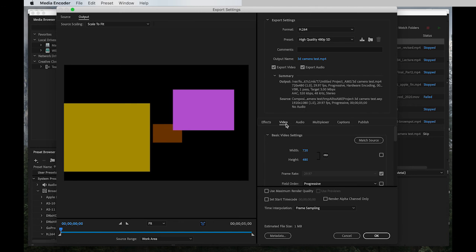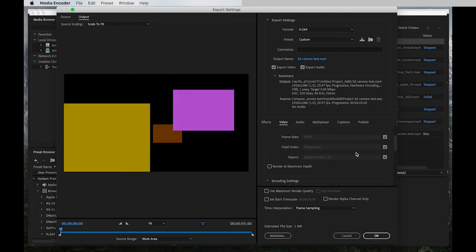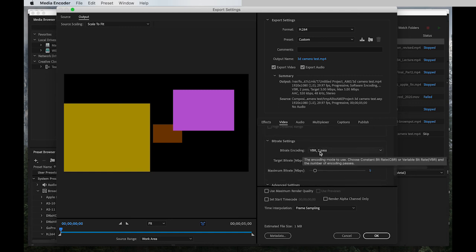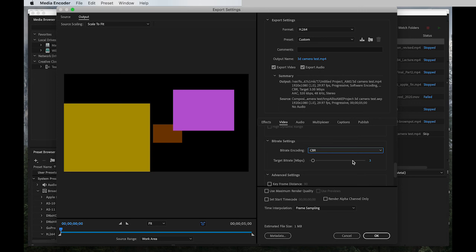So the first thing I normally do is on the video part right here in the middle, I click match source. And I go down here for library settings per recommendation. I click on that and go to CBR and bring the Mbps target bitrate to 40. And then click on use maximum render quality. And if there's no audio, you can mark the export audio off.